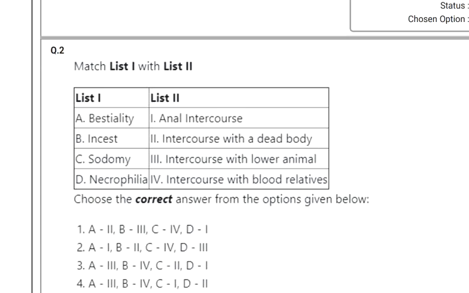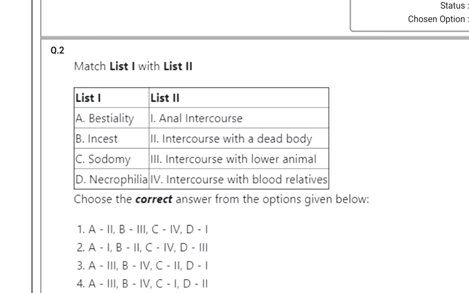Then the second question. Match list 1 with list 2. List 1 has bestiality, incest, sodomy, necrophilia. These are all terms related to sexual offences.